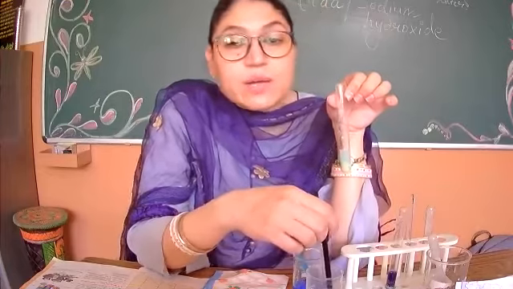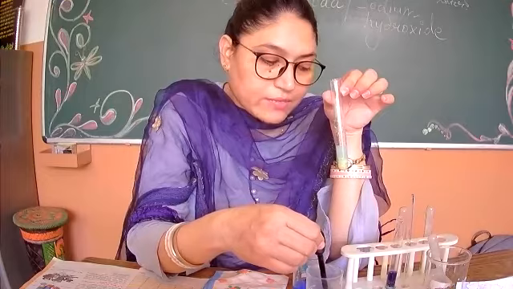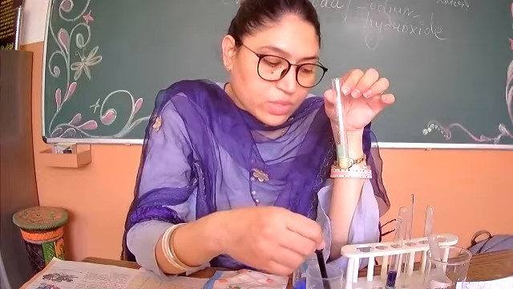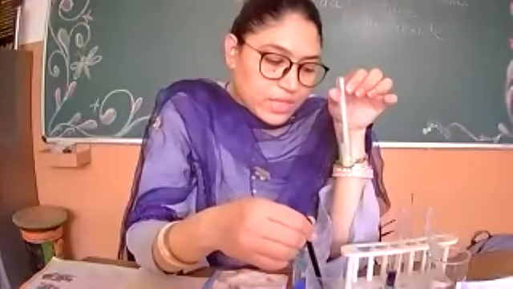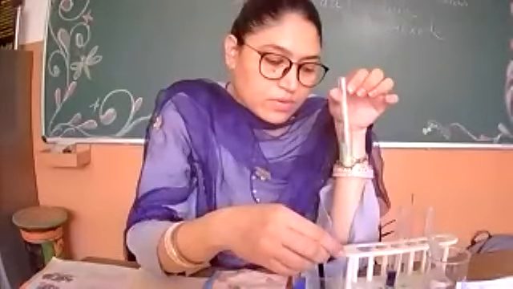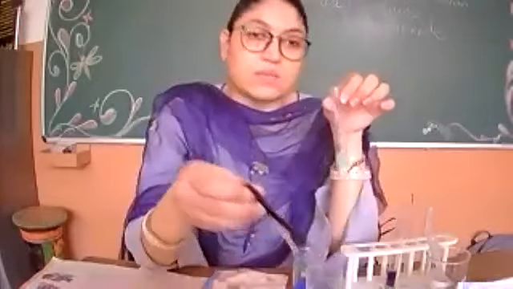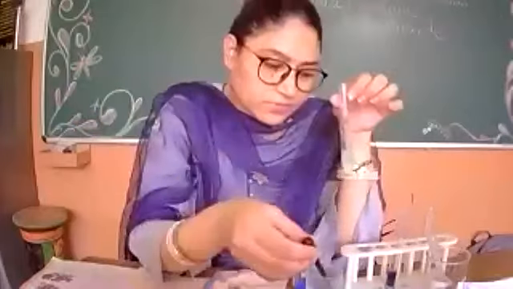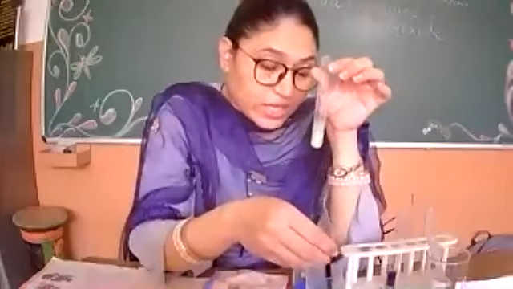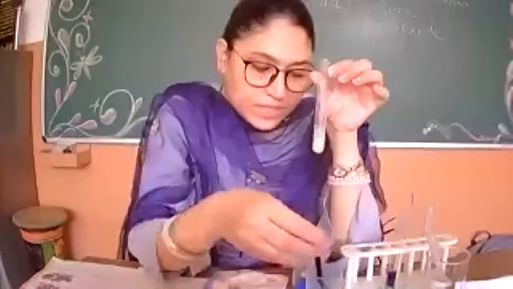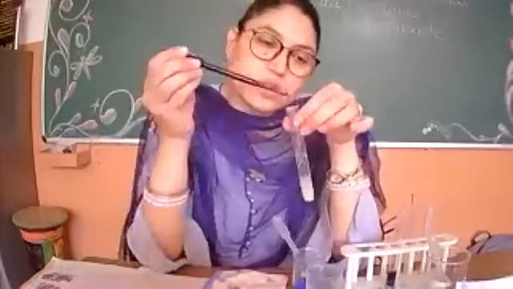So which color will come? Can you tell me? What is the final color that will come out? Who will tell me? Which color will come? Yes, Shriyan. Violet. Yes, violet color. So it is now greenish. Let's see if it becomes violet or not. So I have to add 10 drops of caustic soda now.